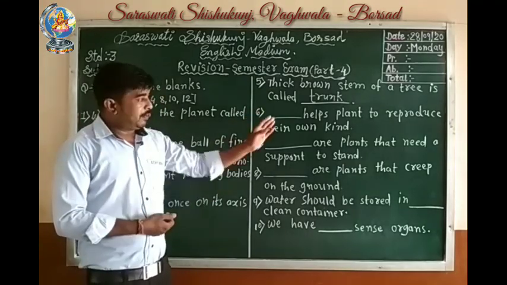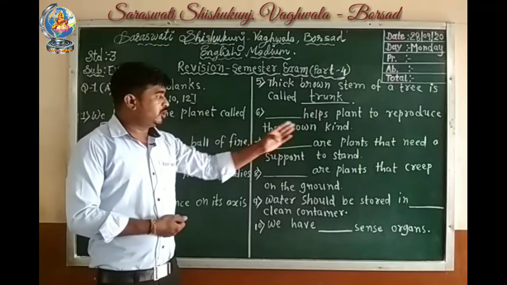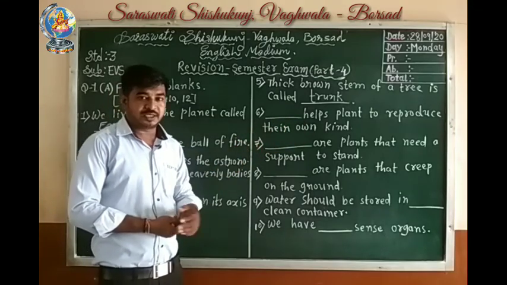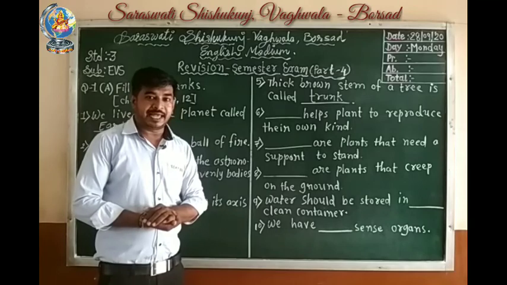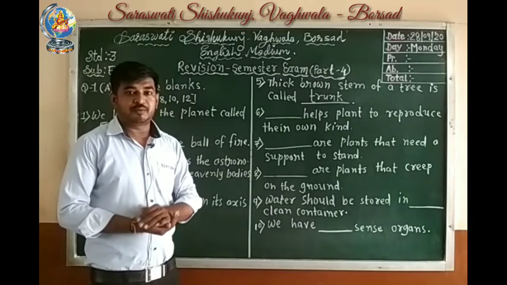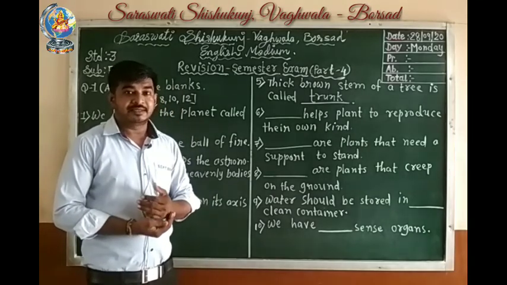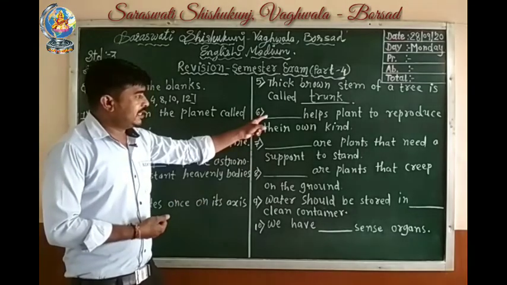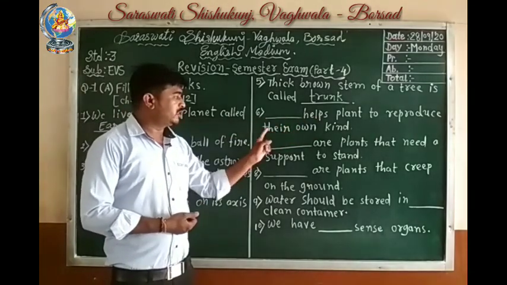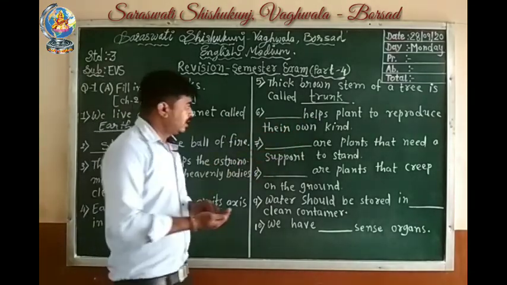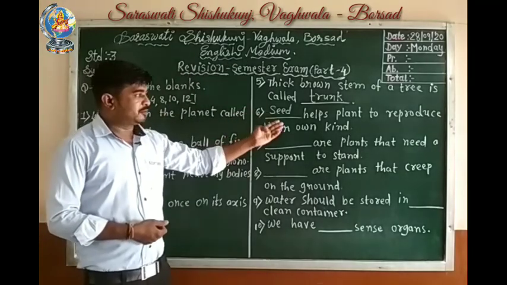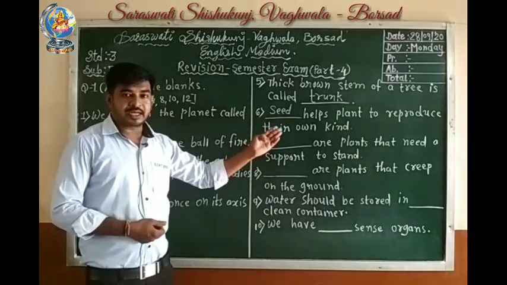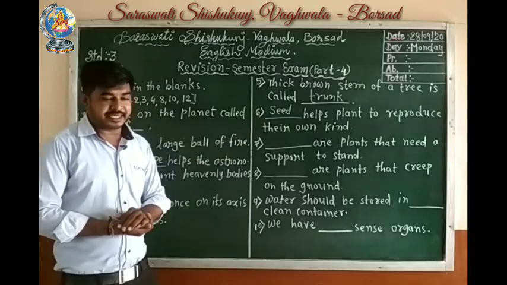Sixth number, blank help plants to reproduce their own kinds. Students, which part of a plant helps to reproduce their own kinds? Yes, seeds. Seeds help plants to reproduce their own kinds. Here you have to write seed.